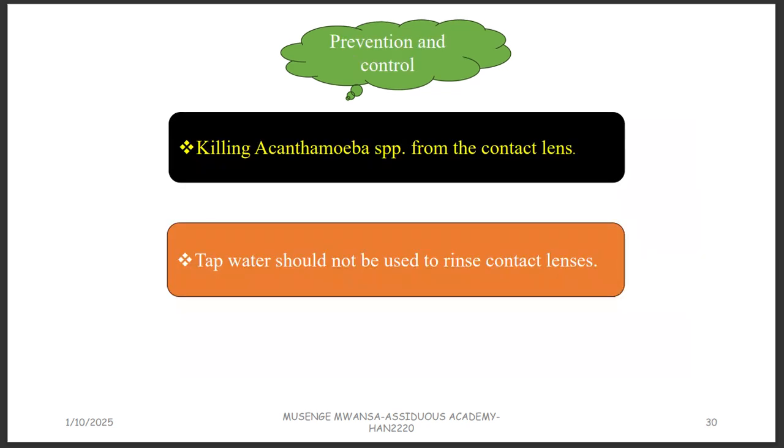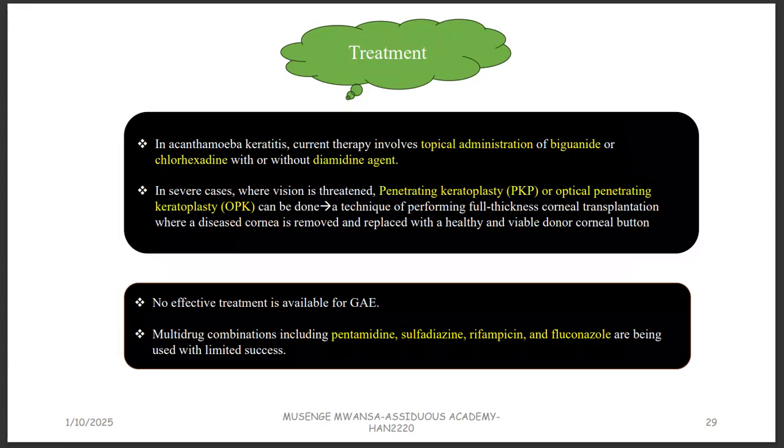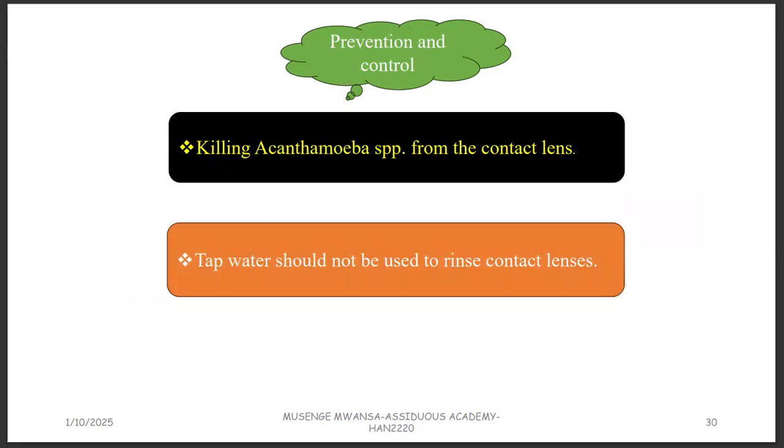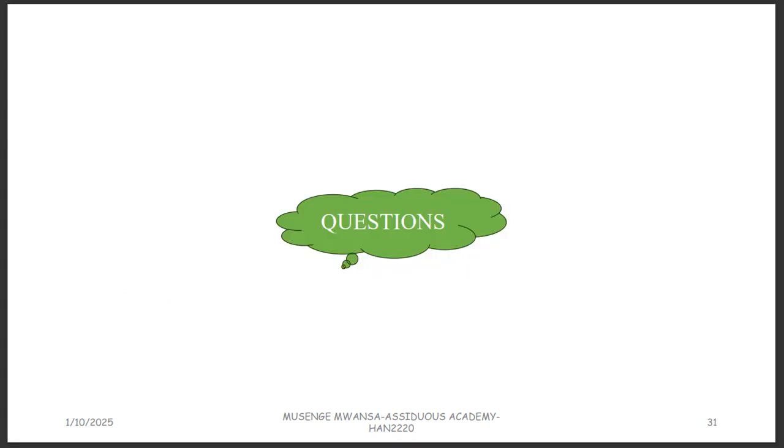Don't worry much about this slide about the drugs. Just know that granulomatous amoebic encephalitis is very hard to treat. Prevention and control: kill the Acanthamoeba species from the contact lenses before you put them on your eye. And tap water should not be used to rinse contact lenses because it can contain the amoeba.